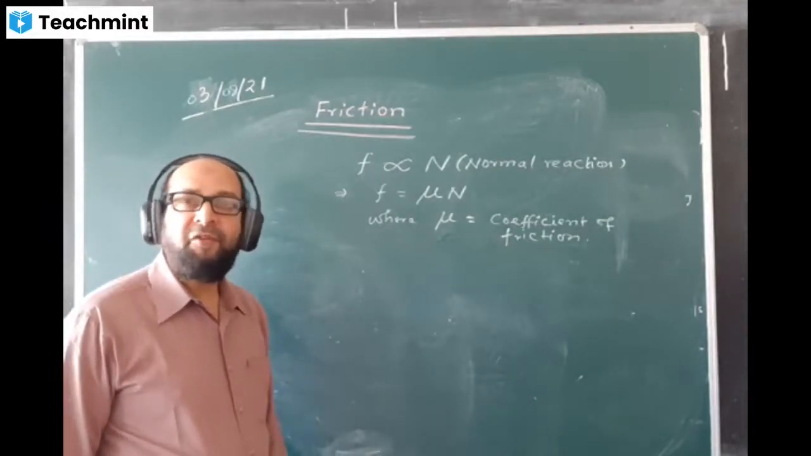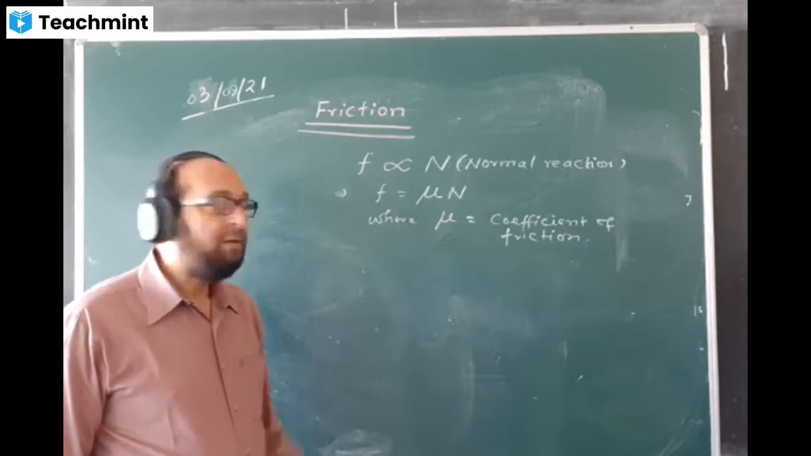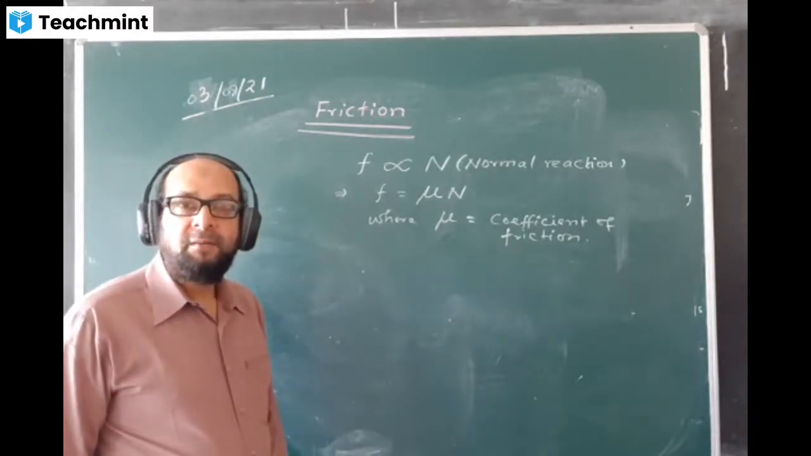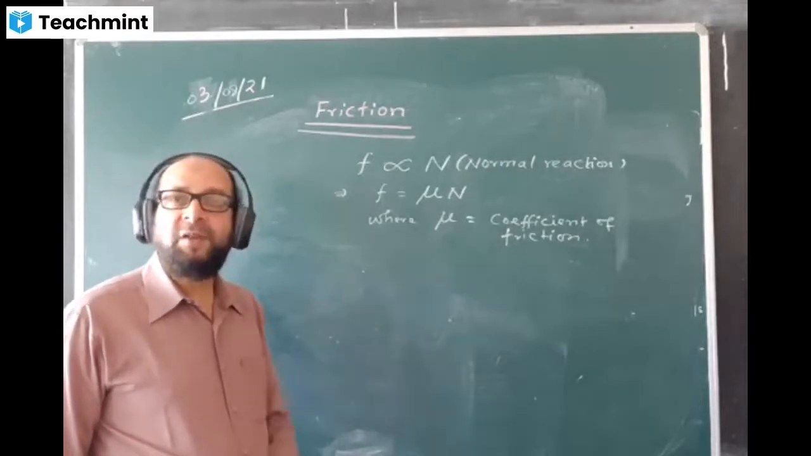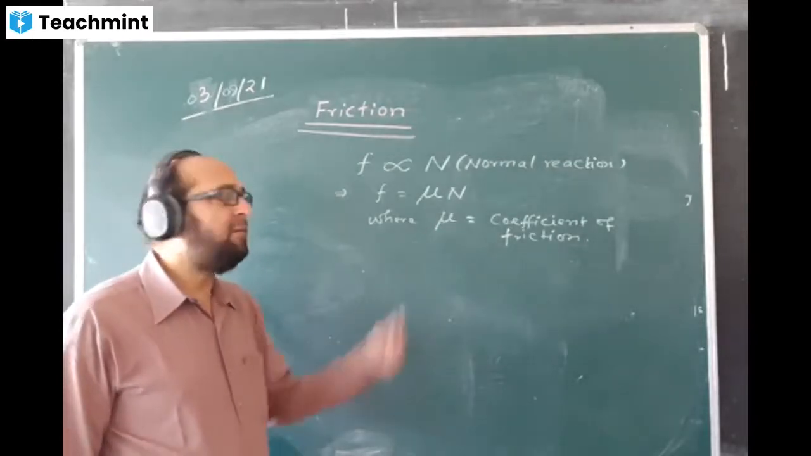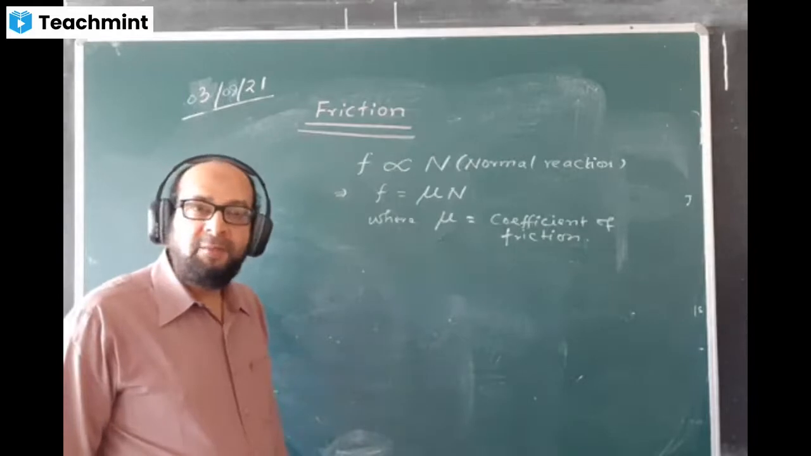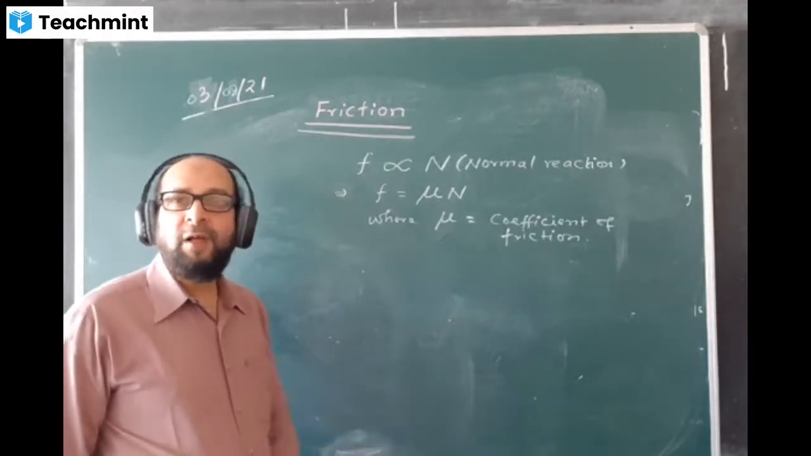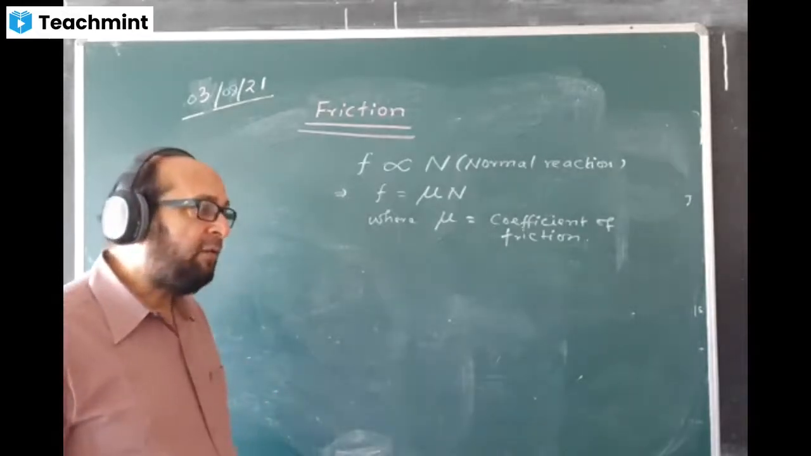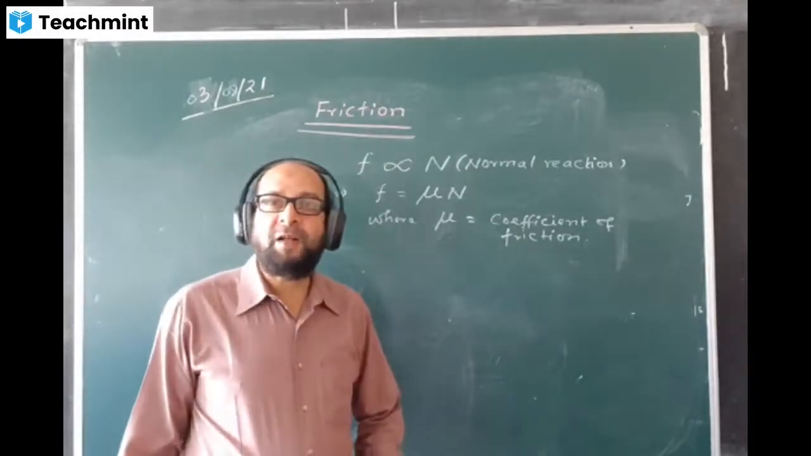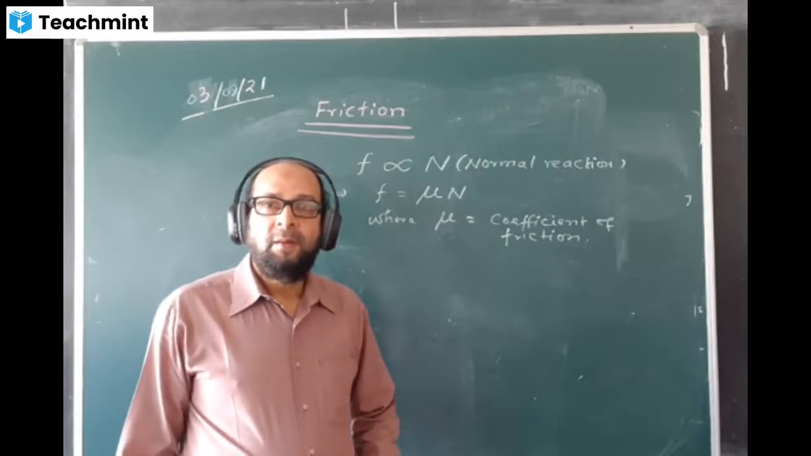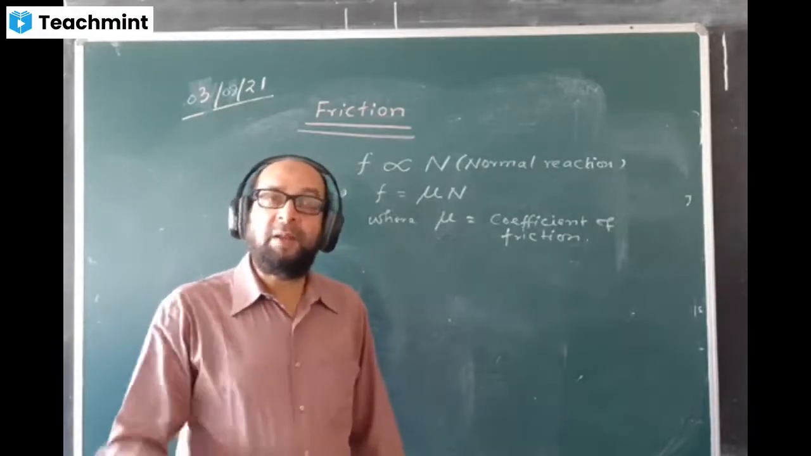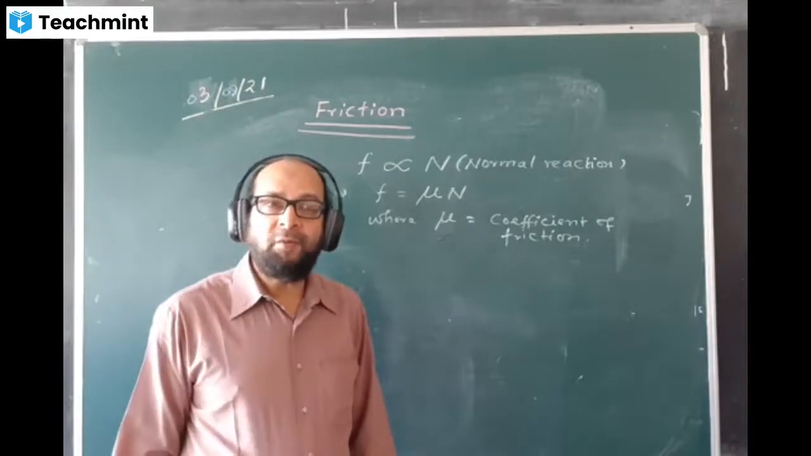Some surfaces will be very rough. It will have a greater value of mu. Some will have a less rough surface. It will have a lesser value. Some surface will be smooth. It will have a very, very low value of mu. But as a matter of fact, no surface is perfectly smooth. Though you may polish it and reduce friction, there will be some friction offered by it.